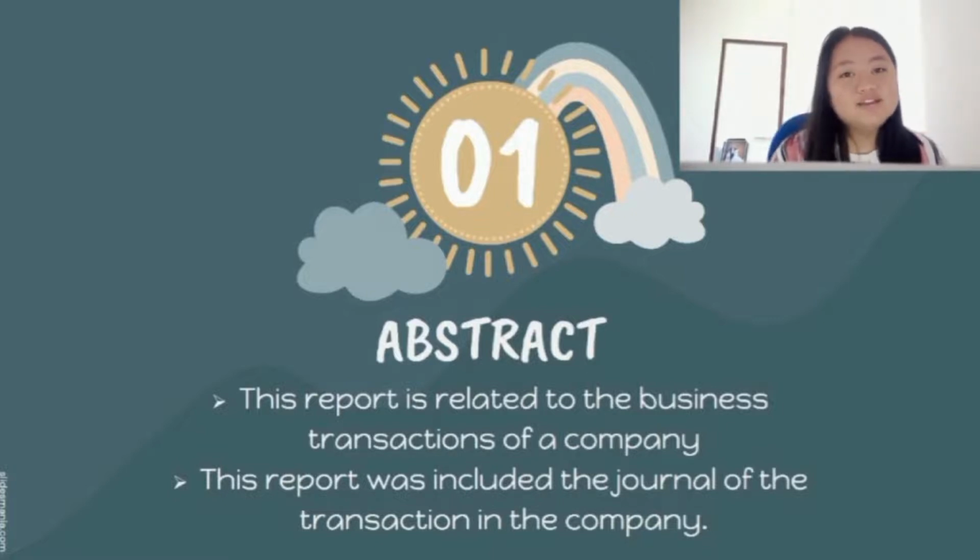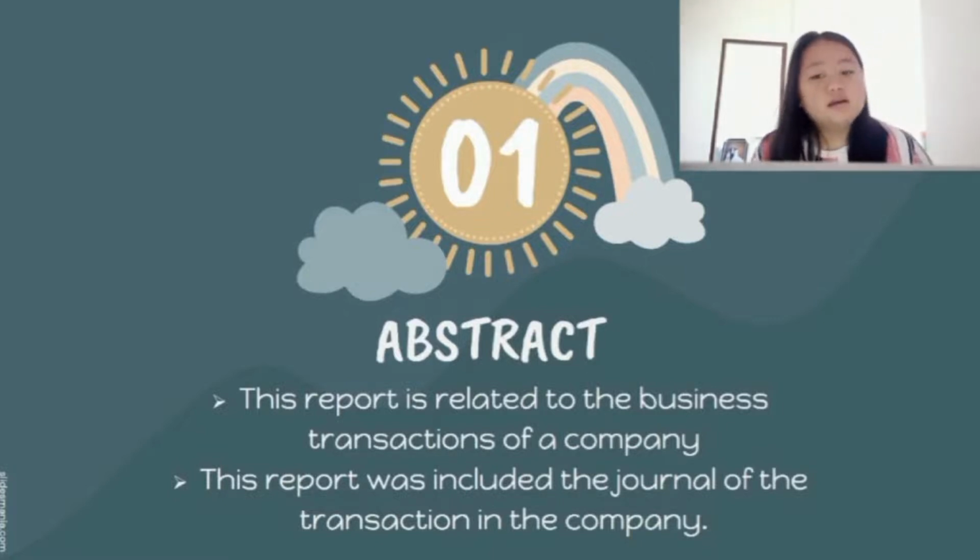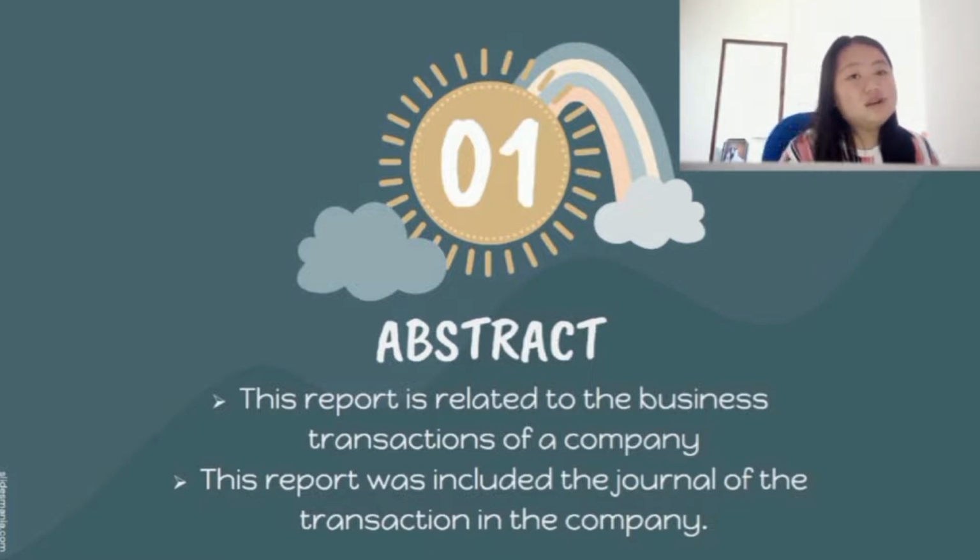So, let us begin with the abstract. This report is related to the transactions of the company. Transactions made by this company are from October 1, 2020 until October 31, 2020, which is equivalent to 1 month.